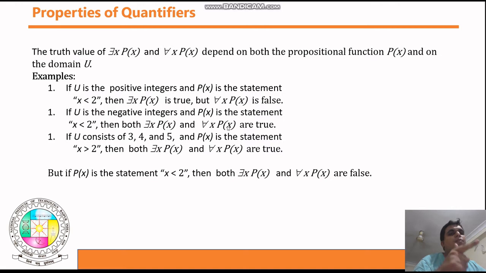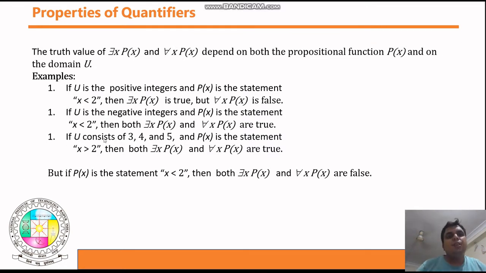For all x p of x, if you replace this x with all the negative numbers, this statement is always true. That's why for all x p of x is true. I hope you are getting my point, guys.